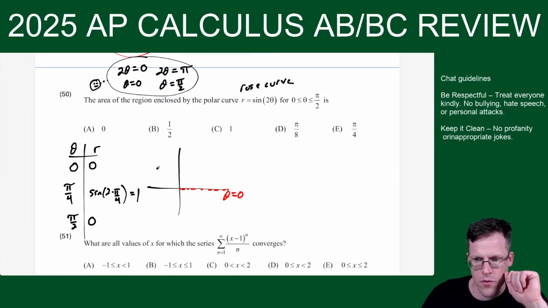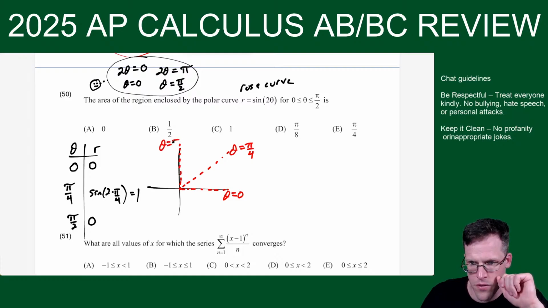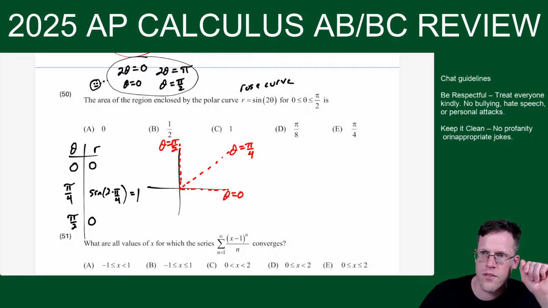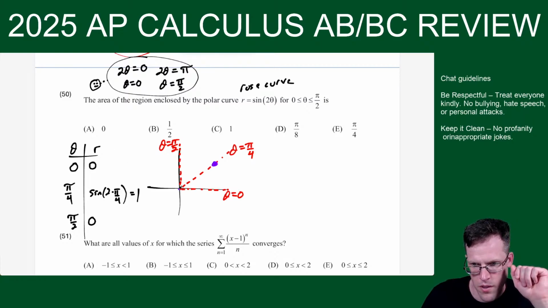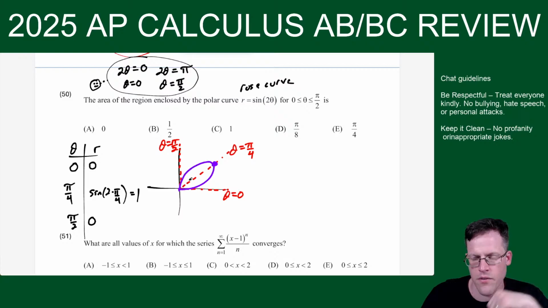And then theta equals pi over 4 would be this way. And then theta equals pi over 2 is going this way. So I'm going from r equals 0 to r equals 1, so it's opening like this. And then r decreases from 1 to 0, so it swings back to give us the petal.